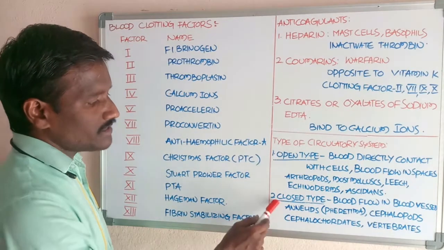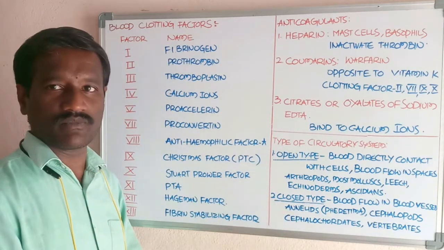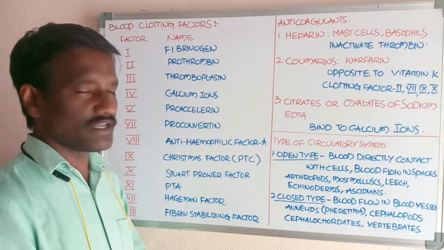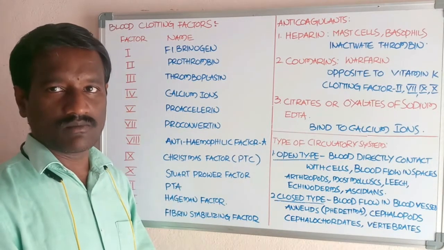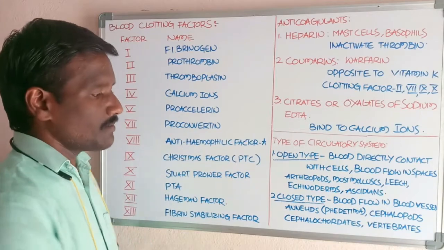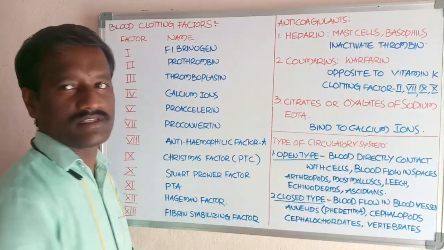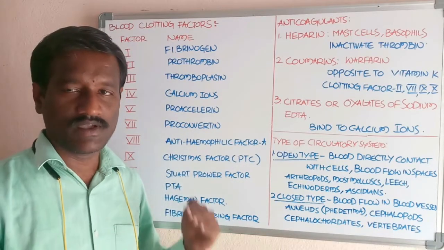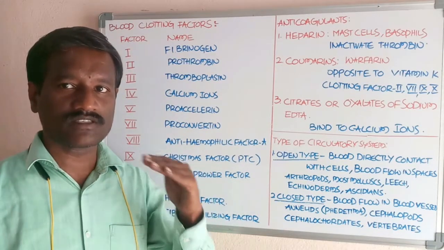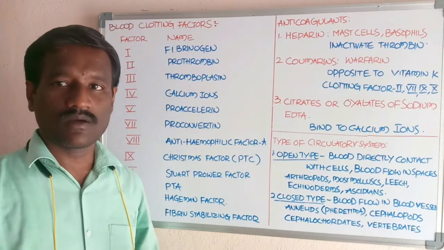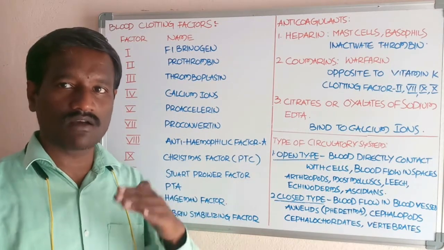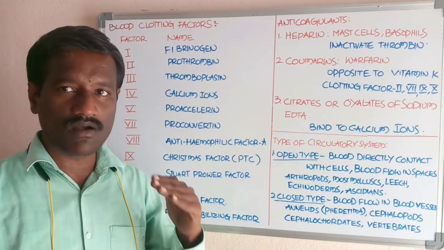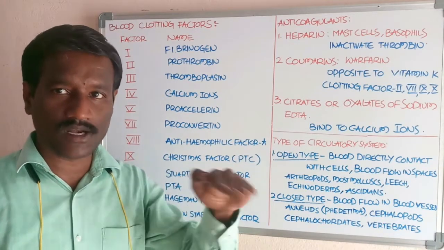Next, the closed type circulatory system. This is present in other animals, mostly developed animals. Blood flows within the blood vessels, freely in the lumen, and the vessels supply blood to the body cells, tissue cells, and organs. Arteries divide into arterioles.